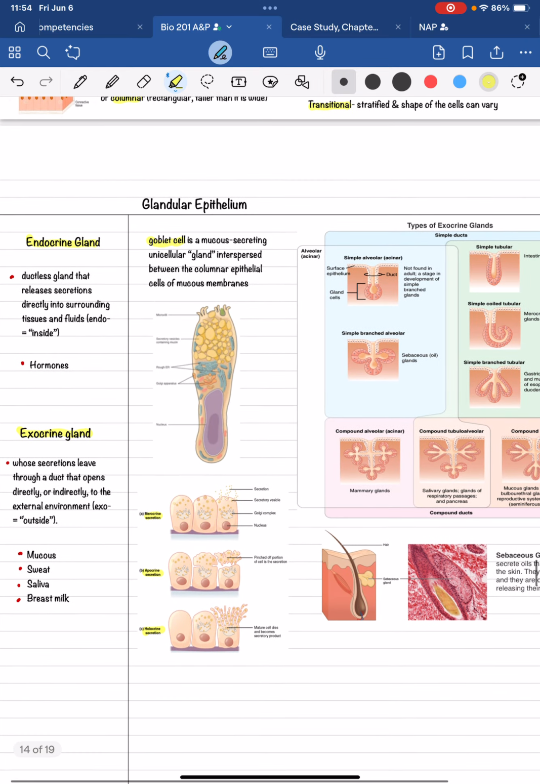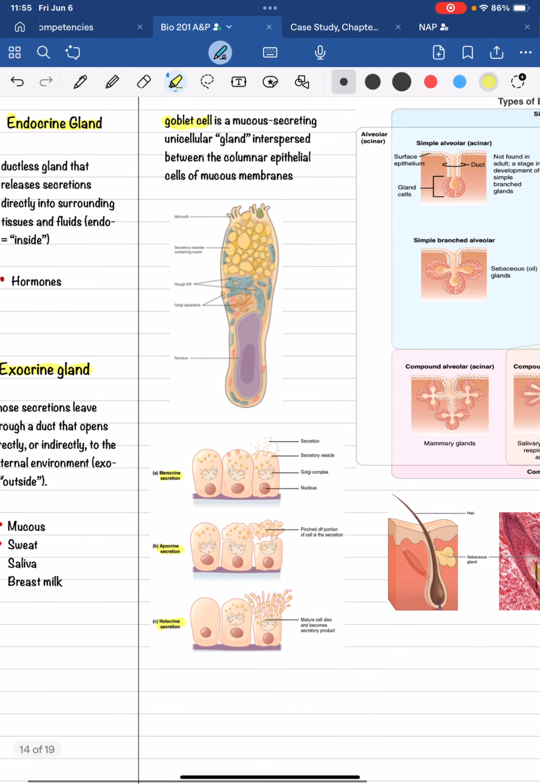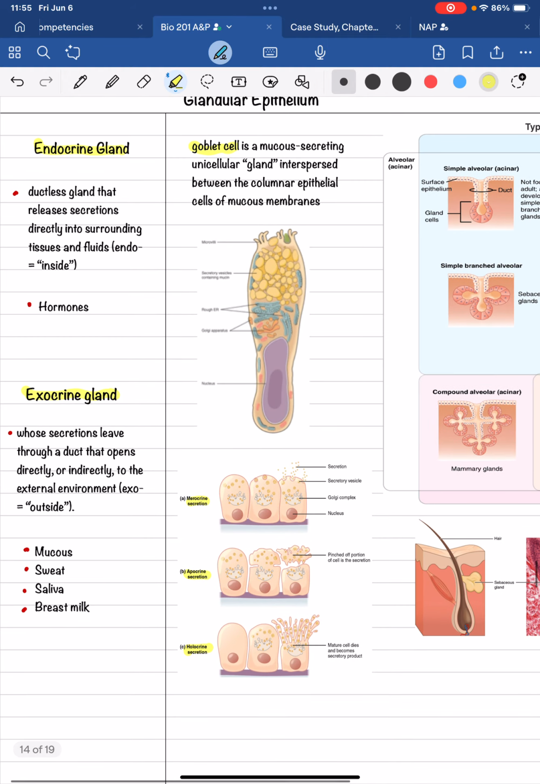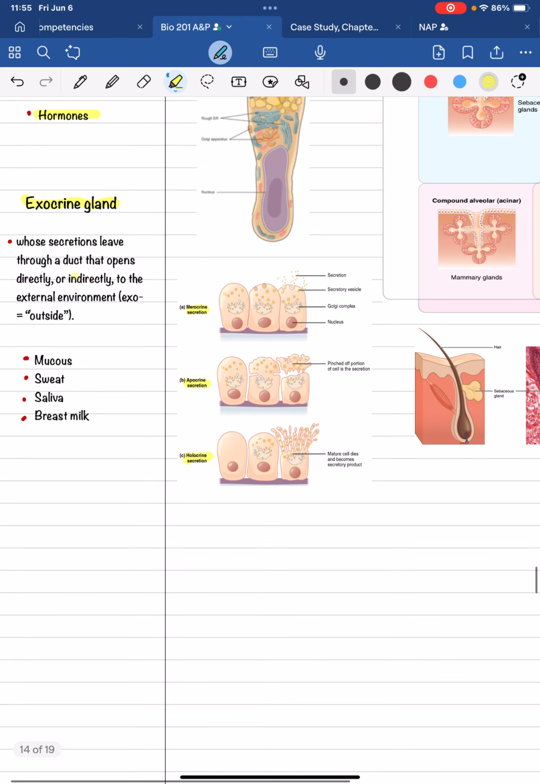The glandular epithelium: these are your endocrine glands and your exocrine glands. The goblet cell is a mucus-secreting unicellular gland. It's interspersed between the columnar epithelial cells of mucous membranes. Endocrine glands are ductless glands that release secretions directly into surrounding tissues. These are your hormones. Exocrine glands have secretions that leave through a duct that opens directly or indirectly to the external environment. This is your mucus, sweat, saliva, and breast milk.